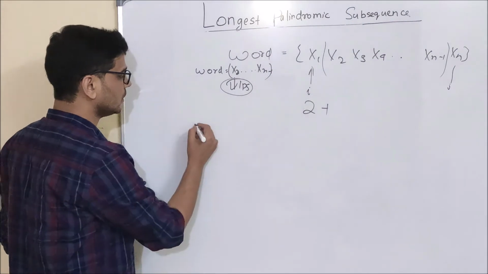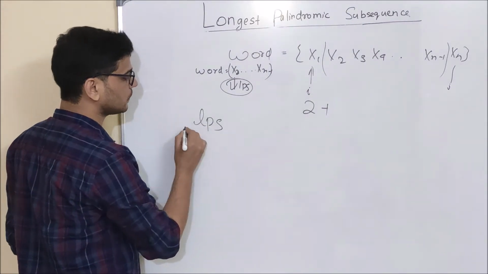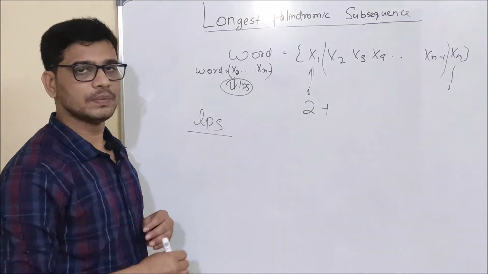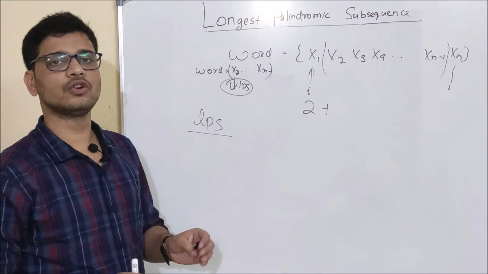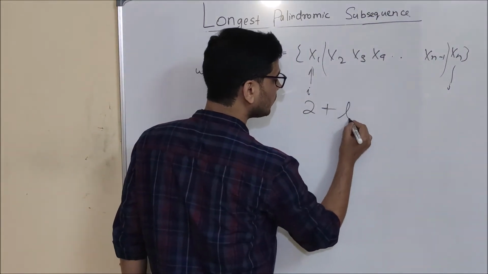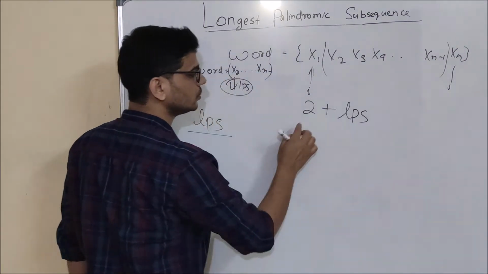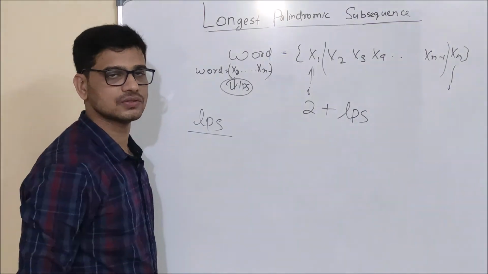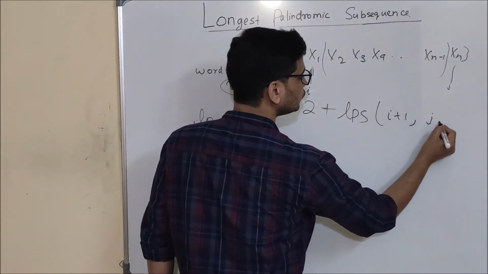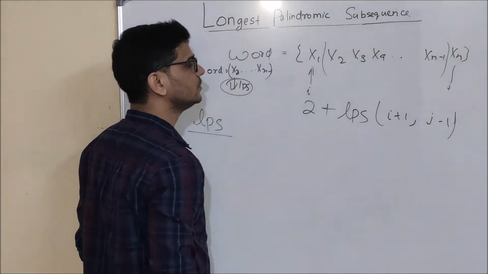And one more thing, suppose I have an LPS function which will calculate LPS for us, that is, longest palindromic subsequence. So what I am going to do is make a recursive call to 2 plus LPS of i plus 1, j minus 1. What will this do?